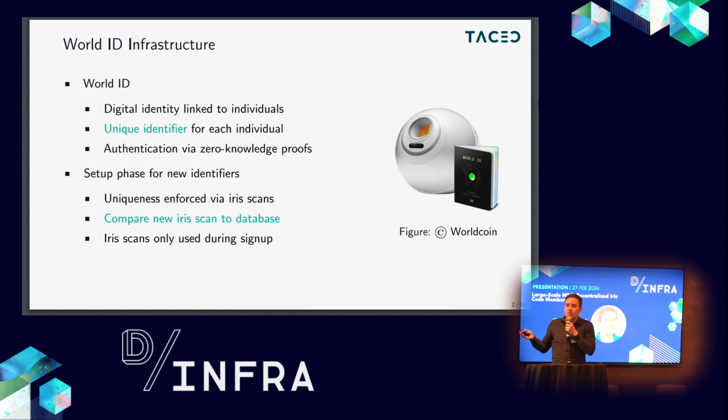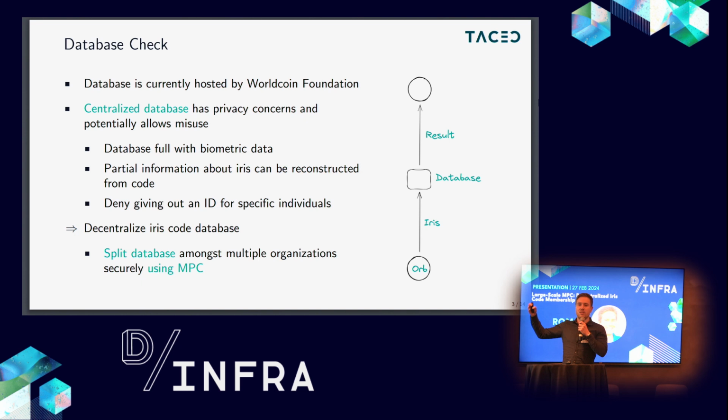If you only want to authenticate specific humans, they decided that the best way to do it is via some biometric information. So when you want to sign up, you go to a station where a Worldcoin orb is located. It scans your iris, sends it to a database hosted by Worldcoin, and then it checks whether your iris was already used for a sign up for this World ID. If this iris was already in the database, then you get rejected. That basically means there is somewhere a server with a database full of iris codes.